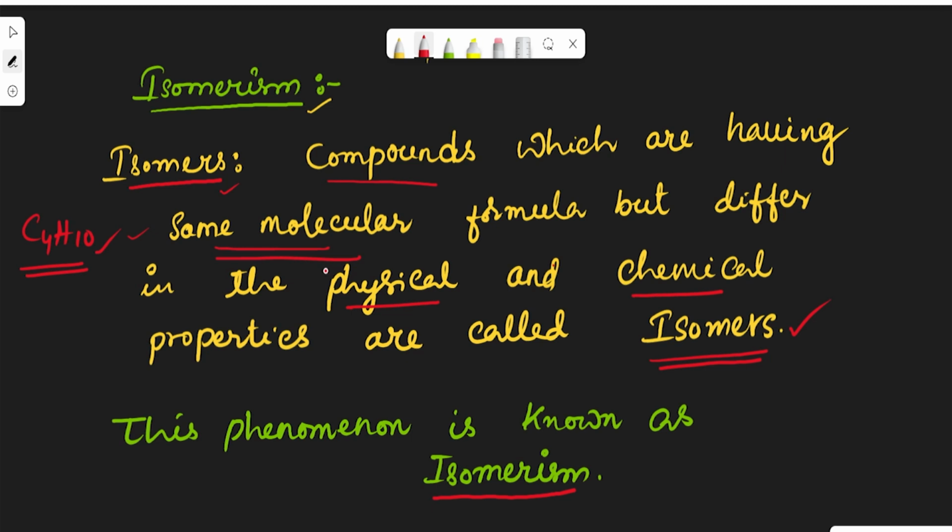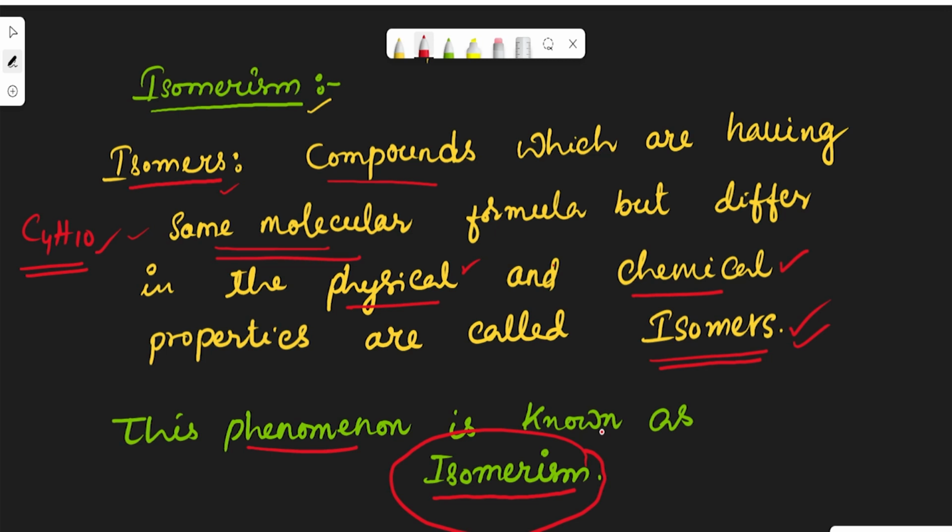But they differ in their physical and chemical properties, which means each molecule has the same molecular formula but differs in its structure as well as its physical and chemical properties. Those are called isomers, and this phenomenon is known as isomerism. This is very important. Isomers have the same molecular formula and differ in their physical and chemical properties. This phenomenon is known as isomerism.